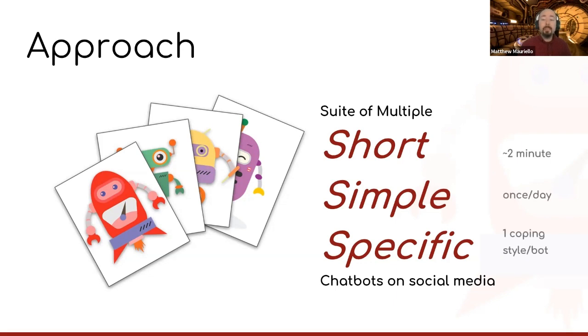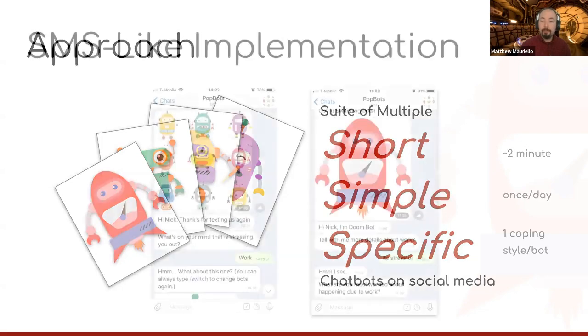When we say short, we mean the conversations are about 2 minutes. The idea is that they can easily fit into your regular schedule for daily stress management, and they are specific. Each bot implements one coping technique from stress management literature, including cognitive behavioral therapy and positive psychology. Taken together, this makes these chatbots easy to build, maintain, and discard should they prove ineffective.